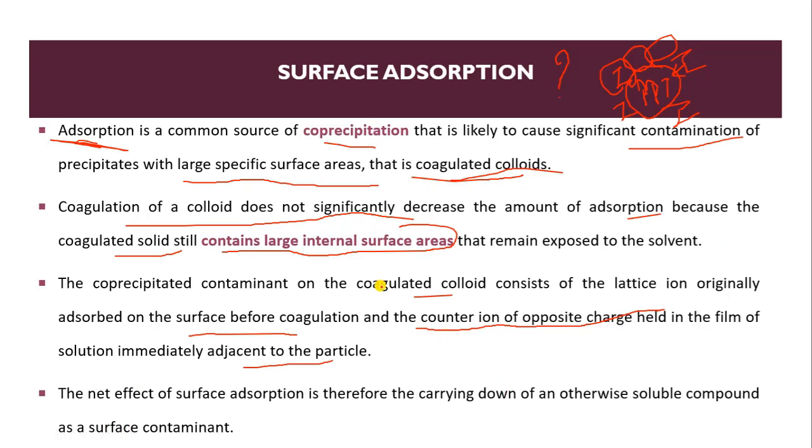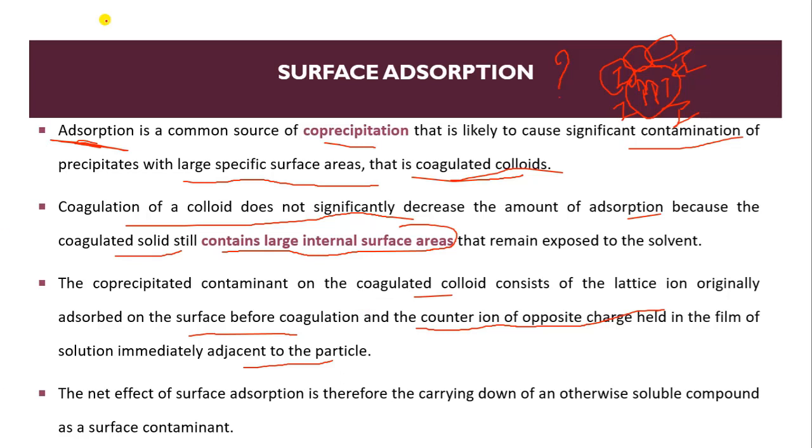The co-precipitated contaminant on a coagulated solid consists of a lattice ion, which adsorbs on the surface before coagulation. The counter ion of opposite charge is held in the film of solution.